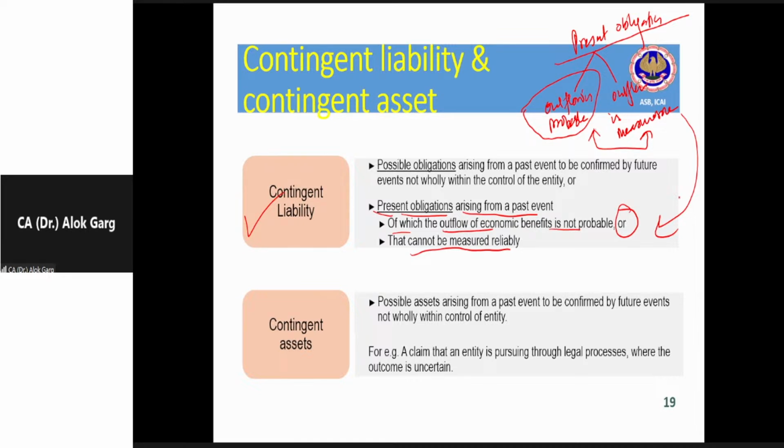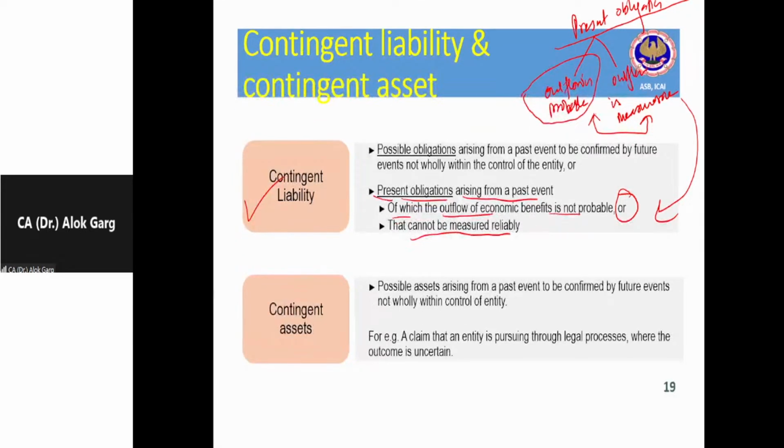Okay. So a provision will become a contingent liability if either outflow is not probable or outflow is not measurable. But there are two definitions of contingent liability, not only one definition. So this I have taken first. Why? Because I have already told you the meaning of the recognition condition of provision.